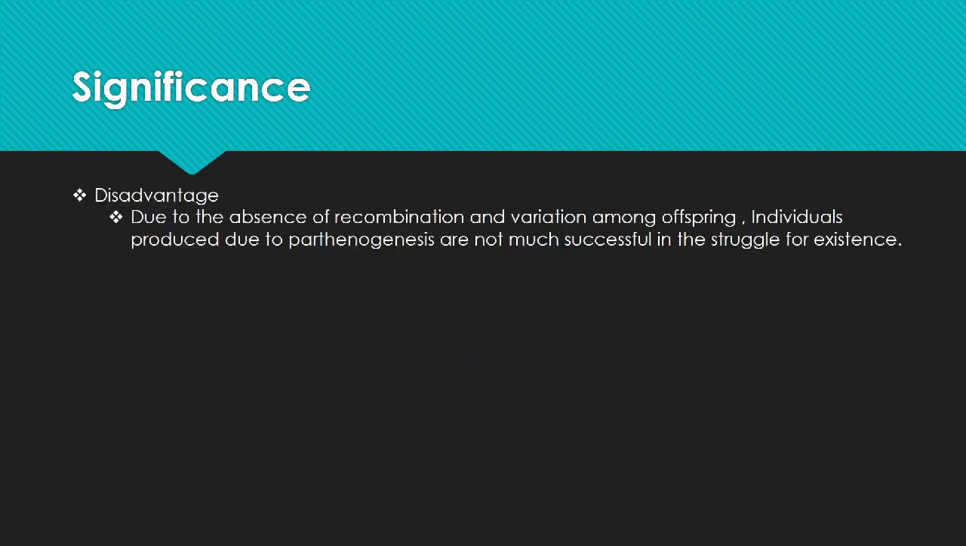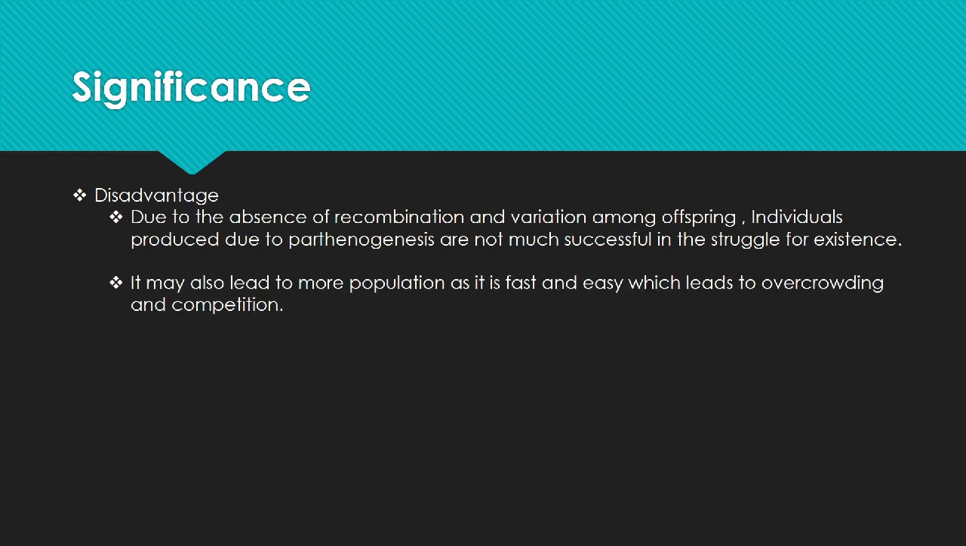But at the same time, there are certain disadvantages. Due to the absence of recombination and variation among the offspring, the individuals produced due to parthenogenesis are not much successful in the struggle of existence. Secondly, as it is a fast process, it may lead to more population, which may lead to overcrowding and competition.